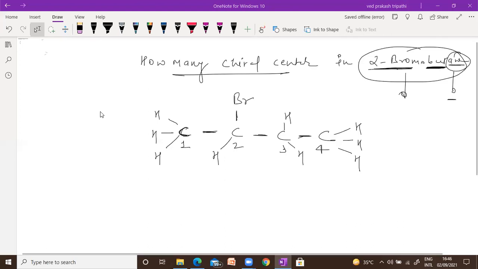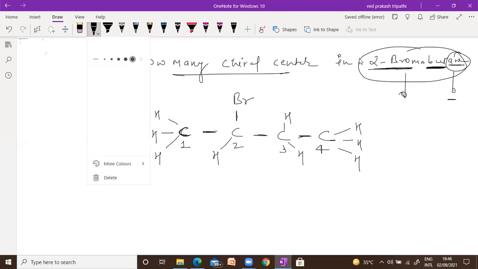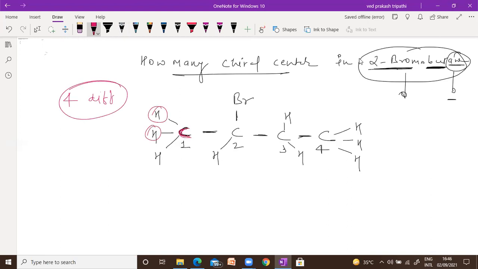Okay, now I am going to check this. This is a very important concept. Listen, let's check one by one. First, I will talk about carbon number 1. What should be the condition of chirality? Chiral should have 4 different connectivity. If you look at carbon number 1, it has the same hydrogen atoms, so it will not be chiral. That is very simple. Similarly, carbon 4 is also not chiral because it has the same connectivity. Carbon 3 is also not chiral because it has 2 same hydrogens.